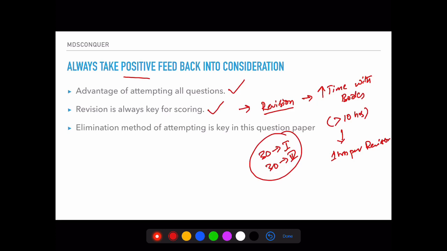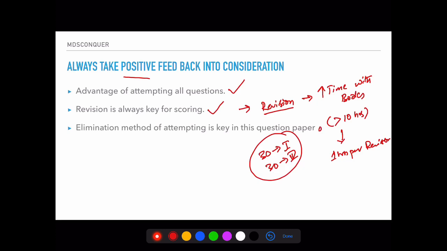So please do drop 1 hour for revision of previous subjects, or maybe the previous topic that you did a day before. This revision will definitely increase your confidence levels apart from your scores. Scores will definitely increase if you keep on increasing the revision.